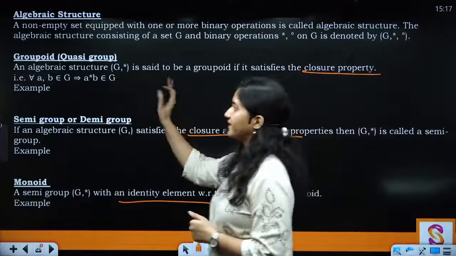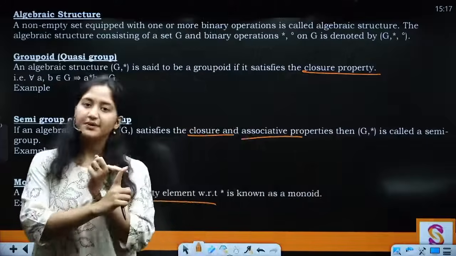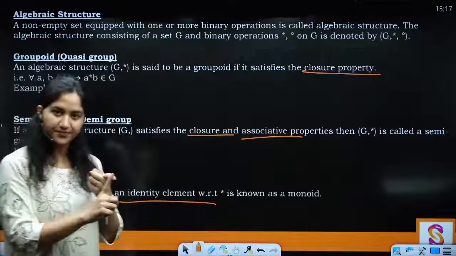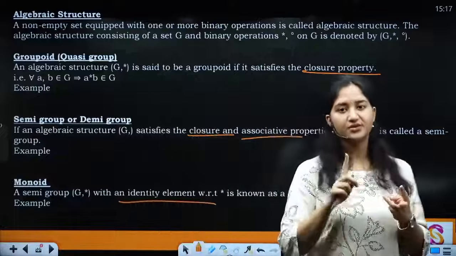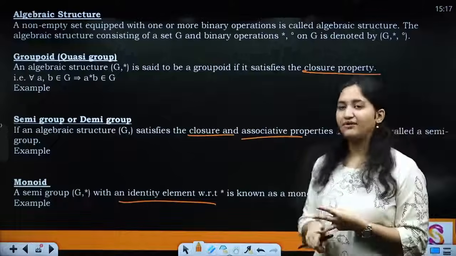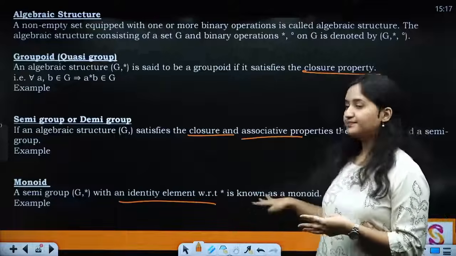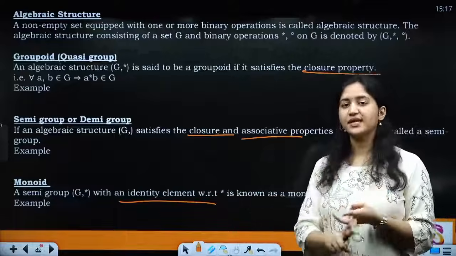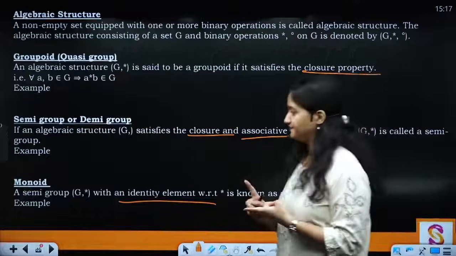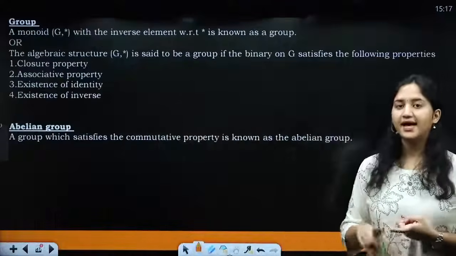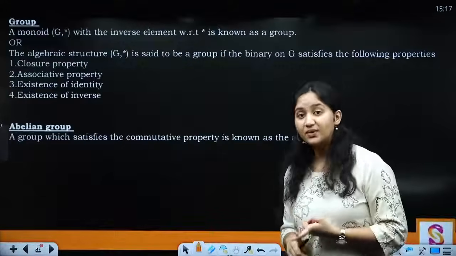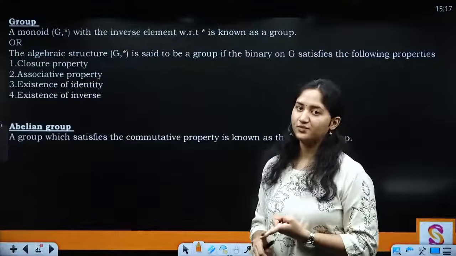Where did we start from first? Groupoid. For a simple groupoid, what do you need? Closure. Then you have semigroup. For this you need two properties, closure and associative, and then you have monoid, in which you need closure, associative, and identity element. And finally, when this monoid has the property of inverse existence, then we say that it forms a group.